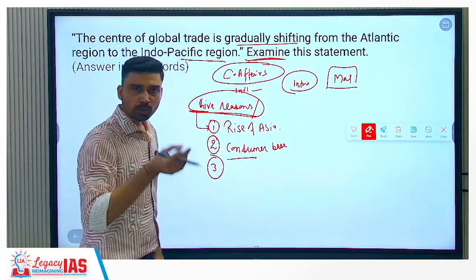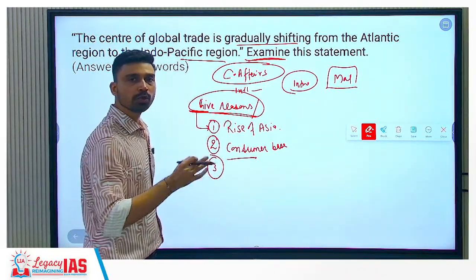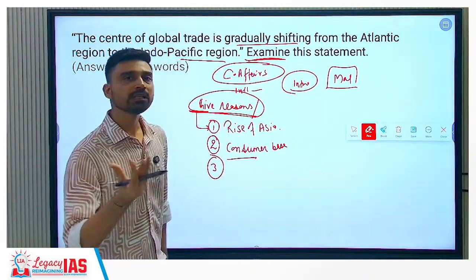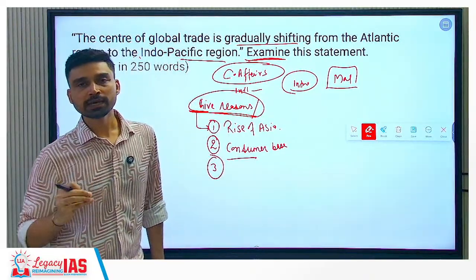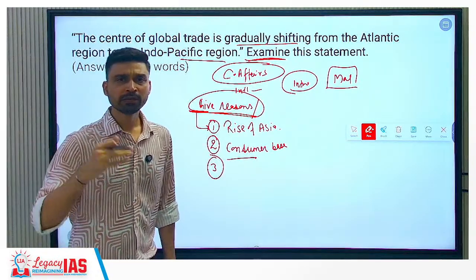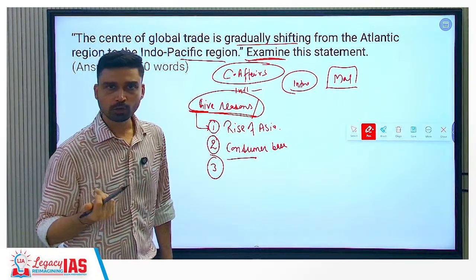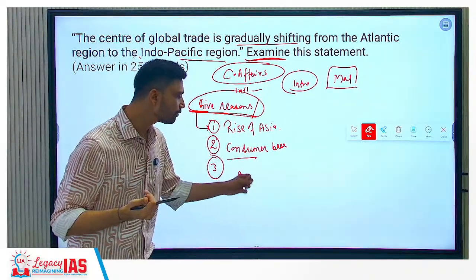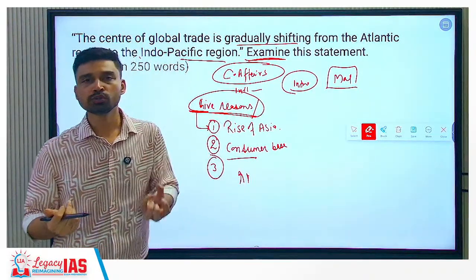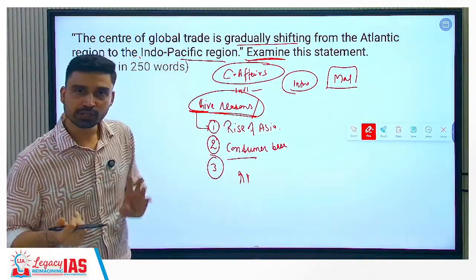Third, not only the population, but also the purchasing power has been continuously growing. So consumers here are now willing to pay higher prices for the majority of products available in the global market, commodities that are available in the global market. So increase in the purchasing power due to economic growth, due to GDP growth can also be an additional factor here,